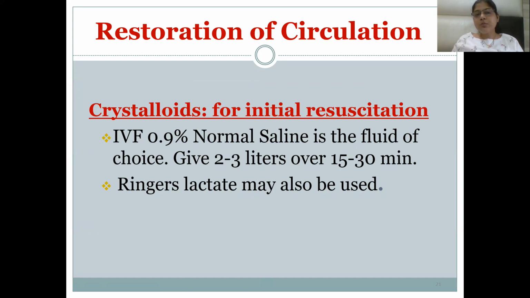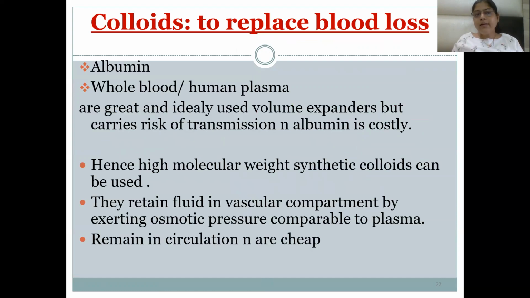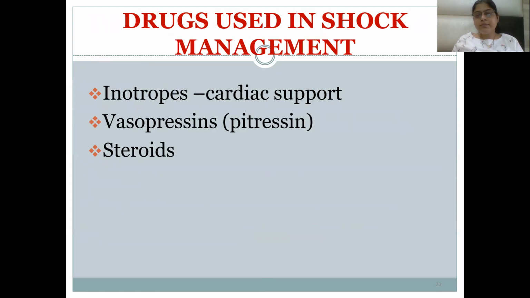Ringer's lactate may also be used, which is a crystalloid of choice to maintain the tissue perfusion of the patient in shock, to maintain the blood volume. Colloids like albumin and whole blood, human plasma can be given. These are the used volume expanders but carry risk of transmission, and albumin is costly. So high molecular weight synthetic colloids can be used. They retain fluid in the vascular compartment by exerting osmotic pressure comparable to plasma, remain in circulation and are cheap.